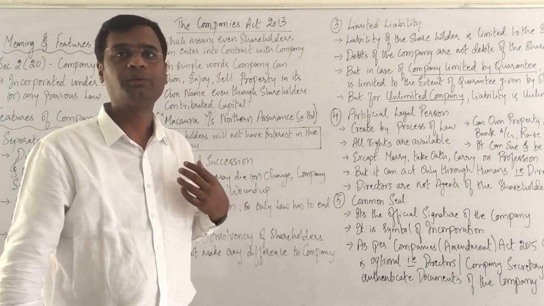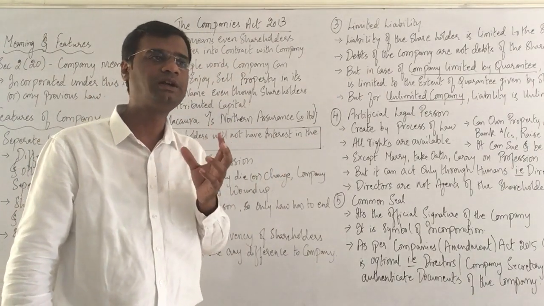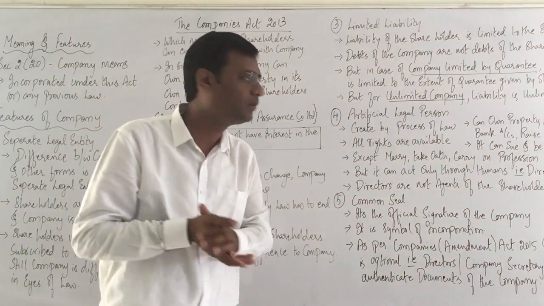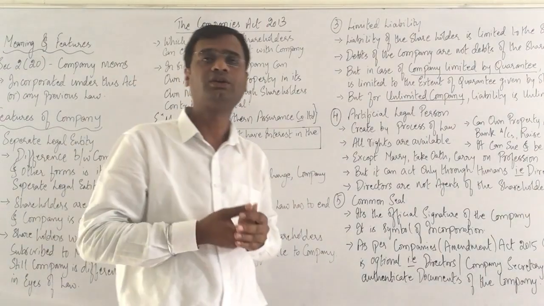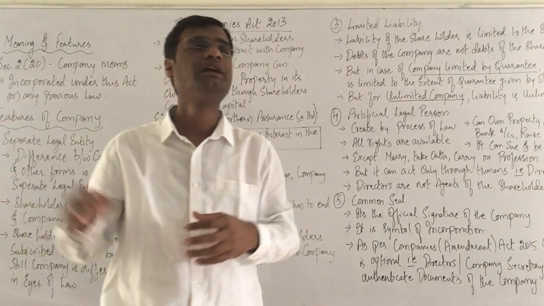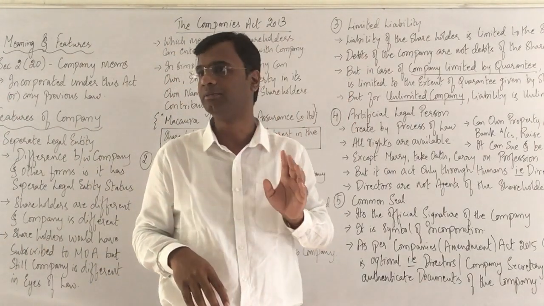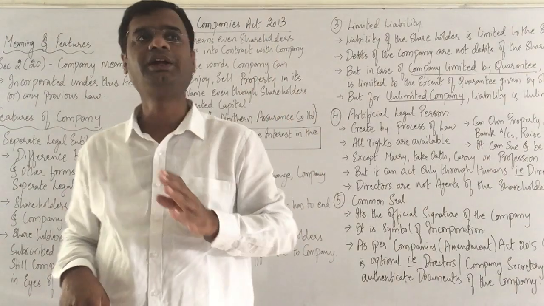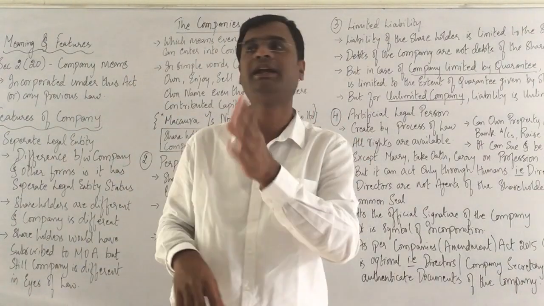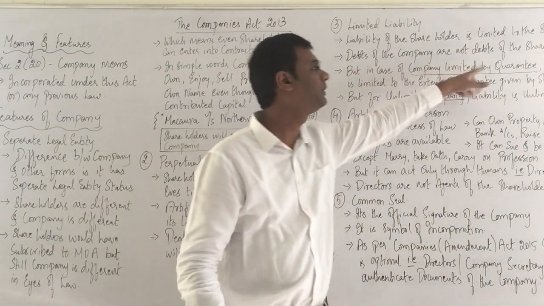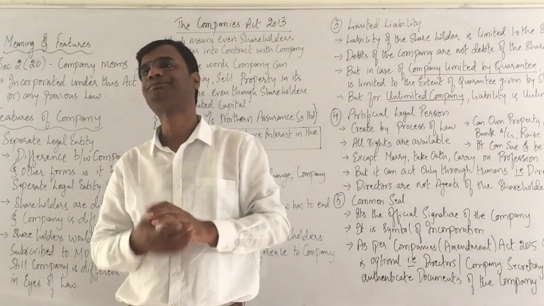Whereas we have some 2 points which make it a little bit tricky, or we are going a little bit away from this concept of limited liability. What is it? We can have other two forms of company. In the next session I will be discussing different types of companies. There you will see limited liability company, then unlimited liability company, then company limited by guarantee. 2 such organizations I have taken here. Company limited by guarantee. What happens here?